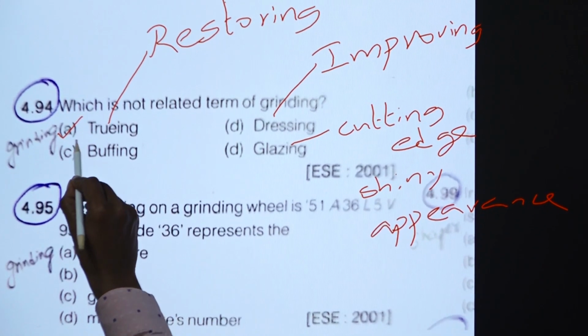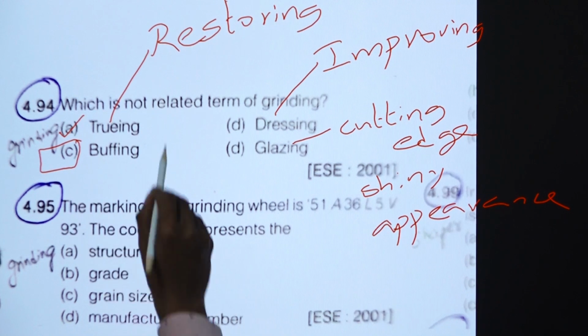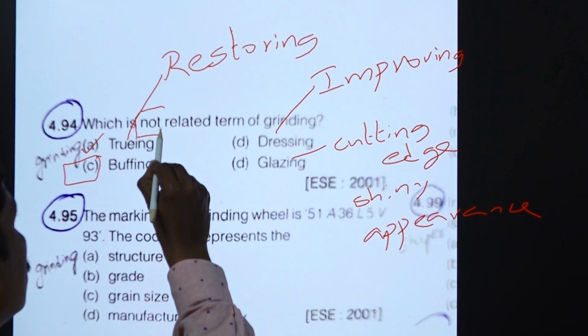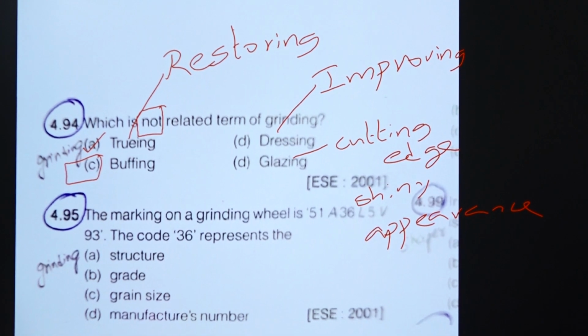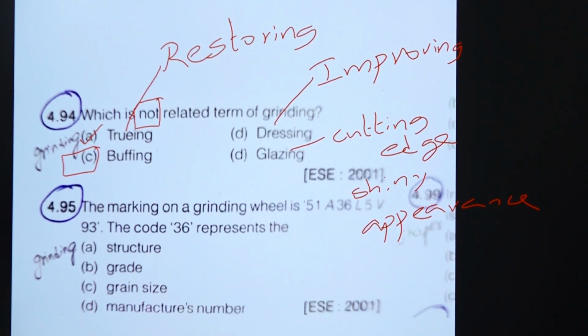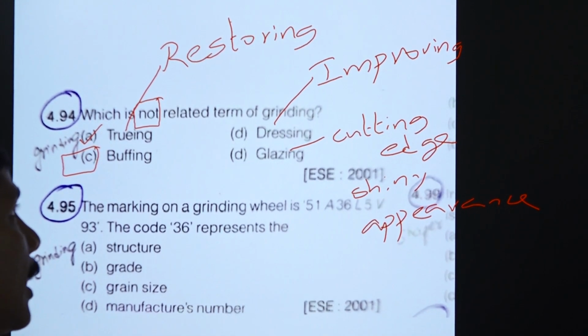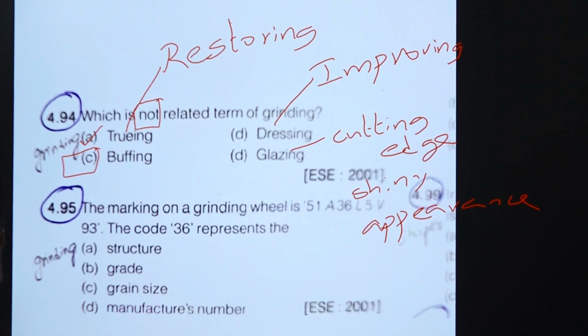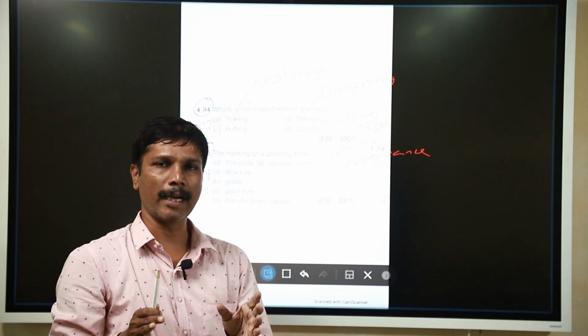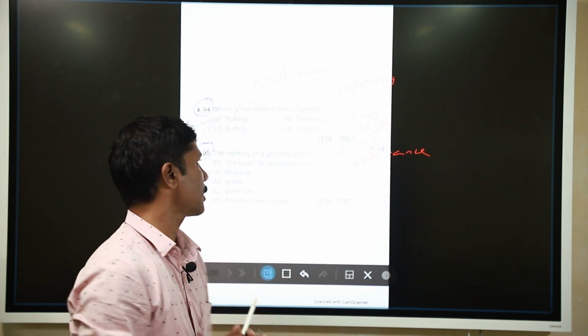So, buffing is the super finishing operation. It is a surface finishing operation. So, this question is not related to the grinding. Truing related to the grinding, dressing related to the grinding, glazing related to the grinding. Truing is restoring the cutting action with the help of a diamond tool, and dressing is improving the cutting action with the help of a tool, and glazing is the edge broken and made the shiny appearance.